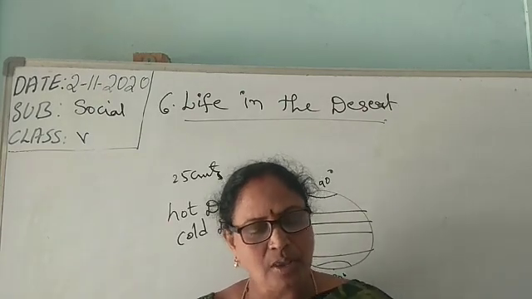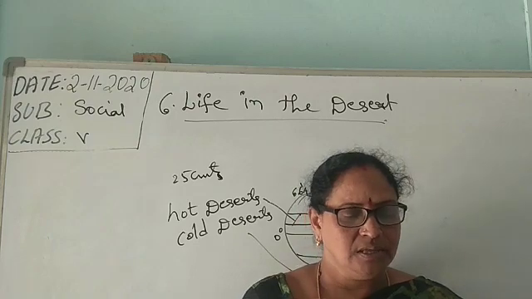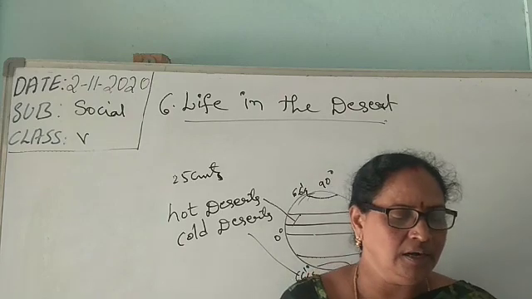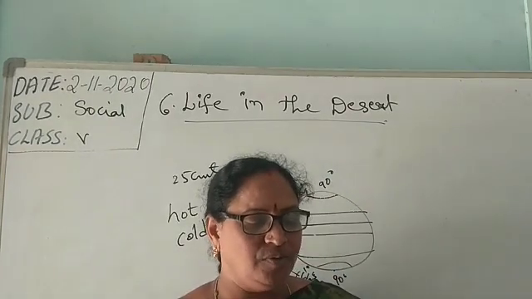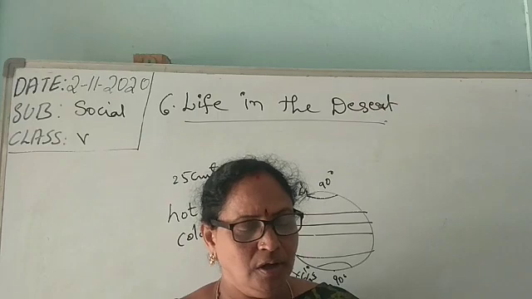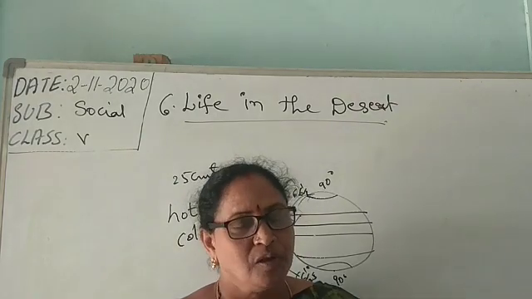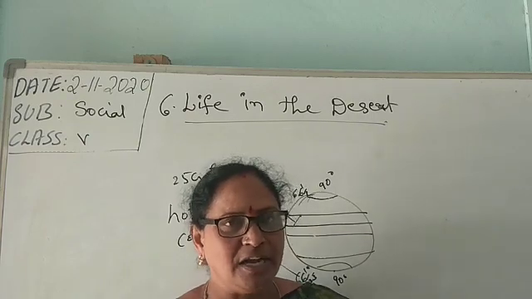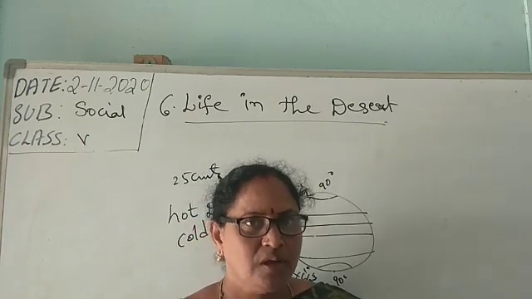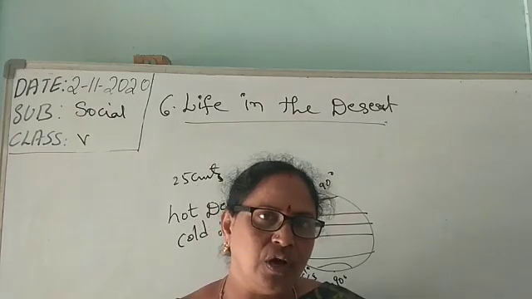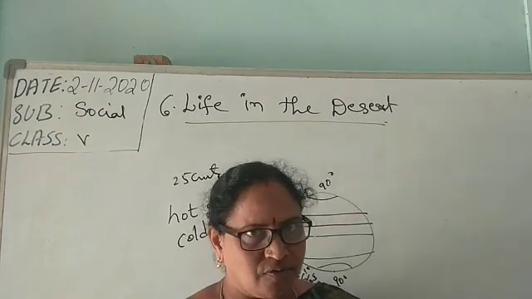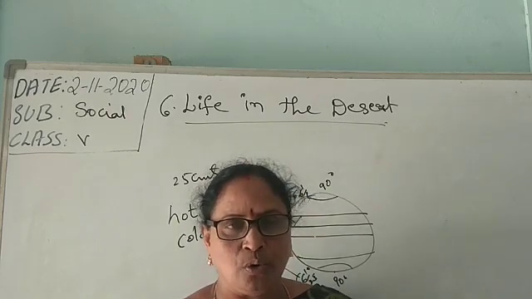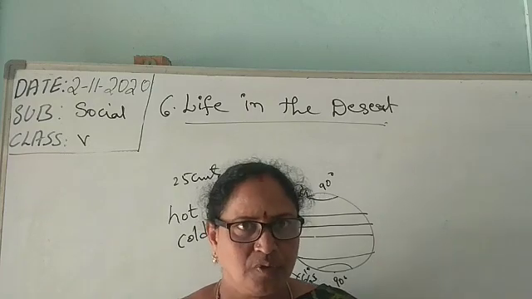And deserts are formed because the wind belt they fall under brings dry wind from inland instead of rain-bearing winds from the sea. They are also formed due to deforestation. Why? Because if there is forestation, there are plenty of trees. The fertility of the soil can be held by the roots of the plants, and the wetness and humidity, the water, can be held with the help of roots.